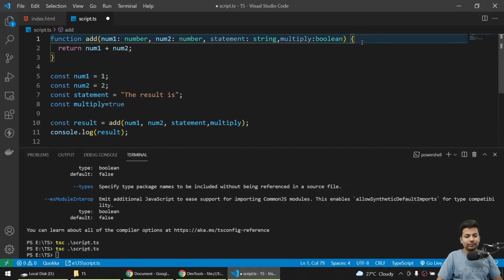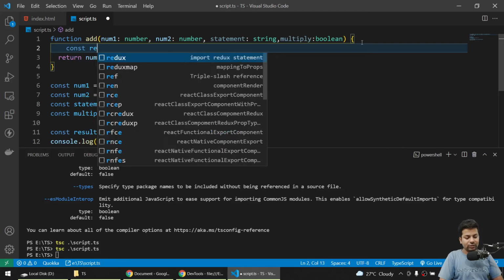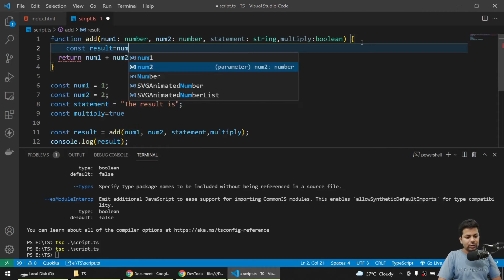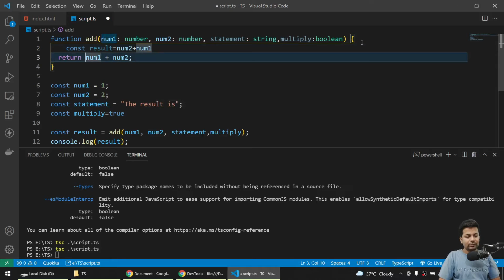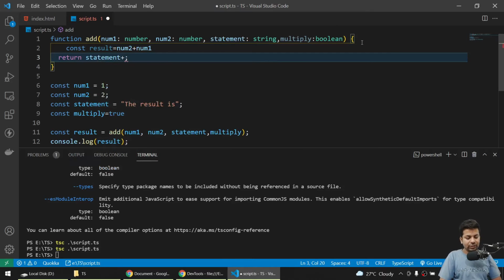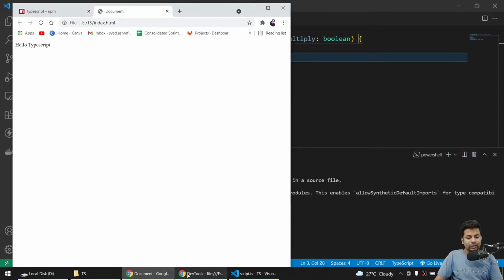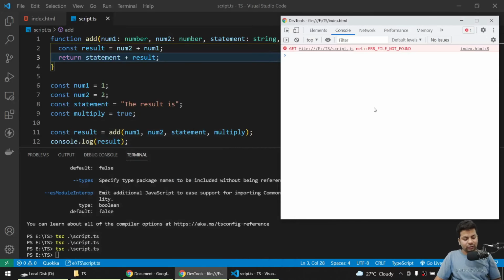Now here I can say return, I can say constant result equals to num2 plus num1, and here I can say statement plus result, save it. Now compile this part, it got compiled. Now open the document and this is dev2, so I'll just reload this thing.